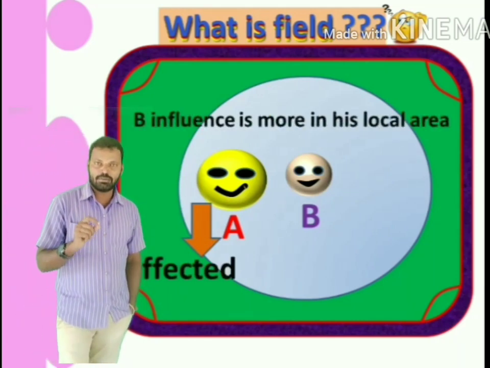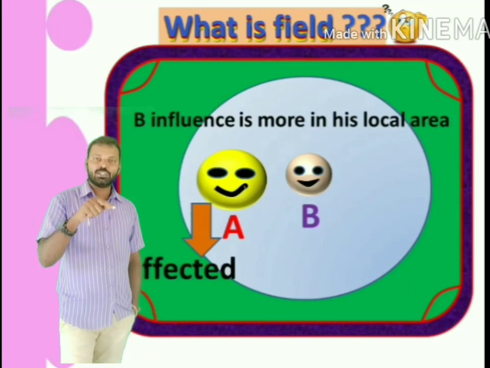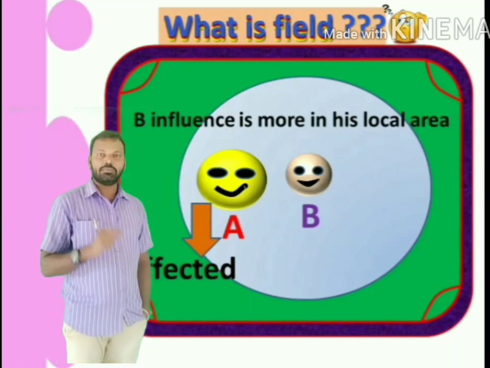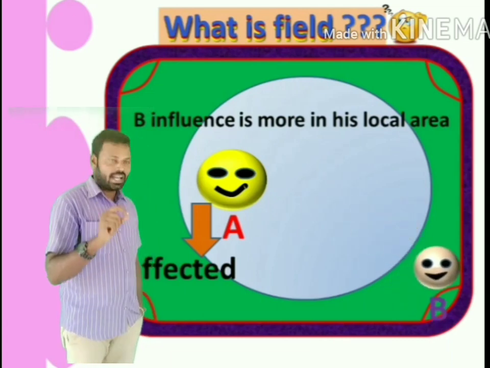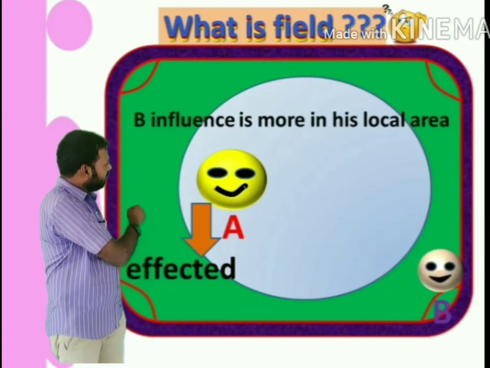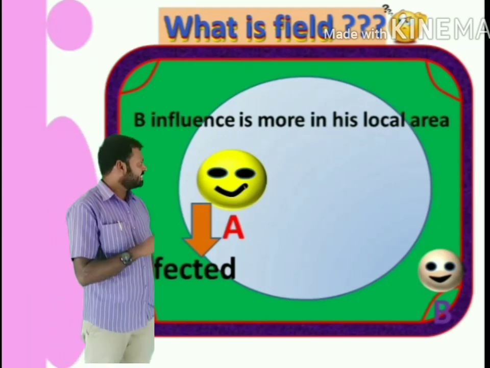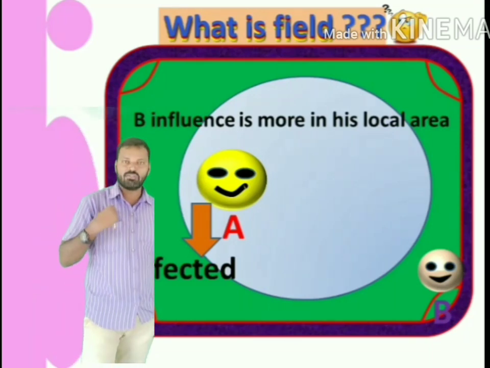In this example, A entered the area of B in which B's influence is there. Right? As long as B moves away from his area, his influence slowly reduces. Generally, people used to call it "my local". What is your local?